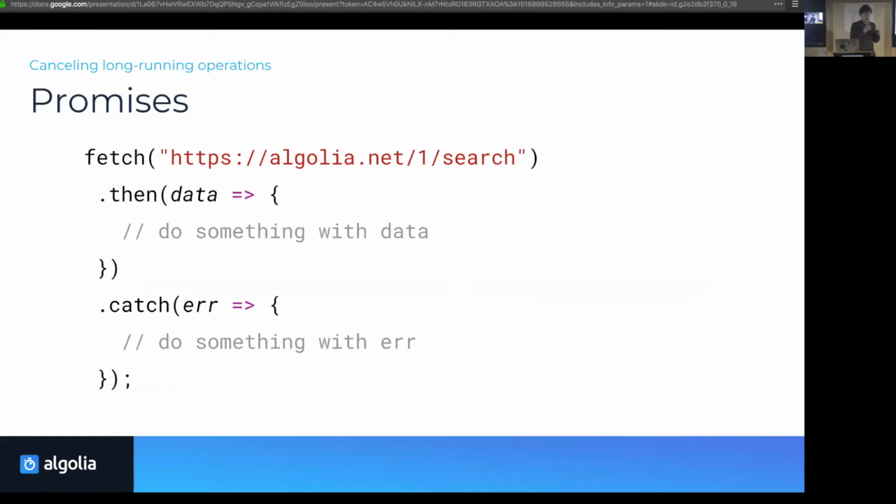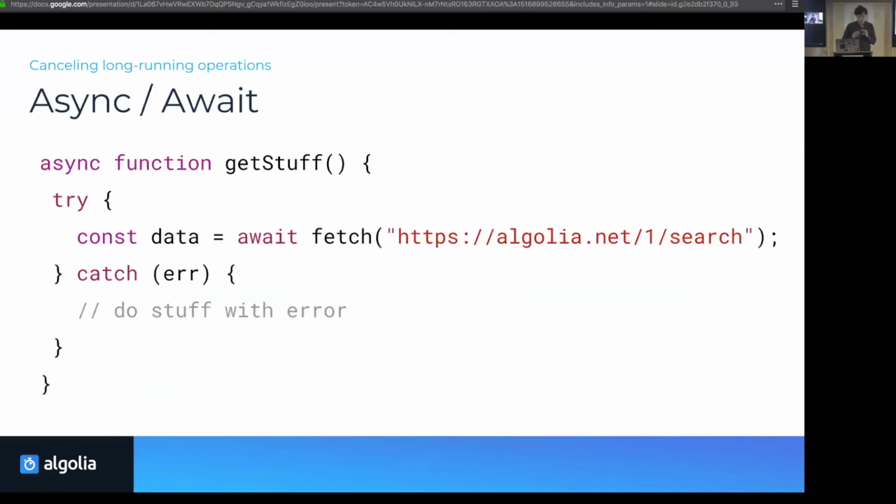But the big advantage of having this as a language-level construct is that you can go further with it, and you can make syntax sugar on top of it, like, for example, async await. With async await, you can mark a function as async, and then what it returns will automatically be a promise. Inside this function, you can await as many functions as you want, and it will look like synchronous code, and be simpler to read. Try catch is just like synchronous code, and there are no surprises really here.